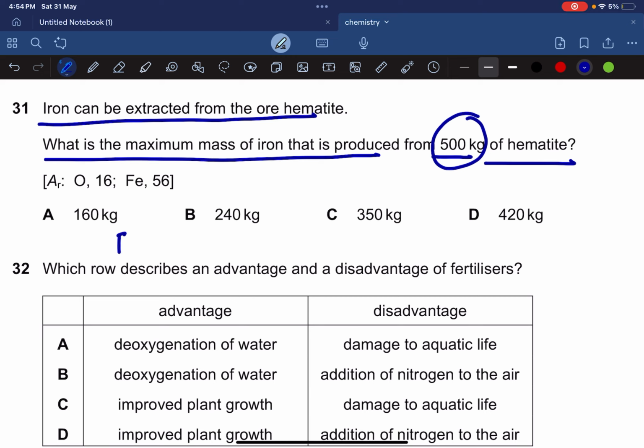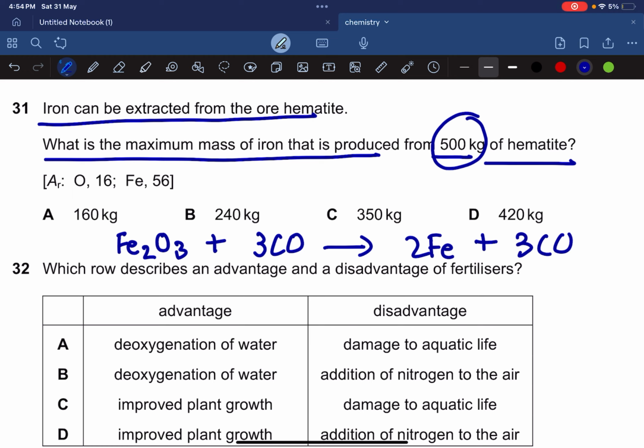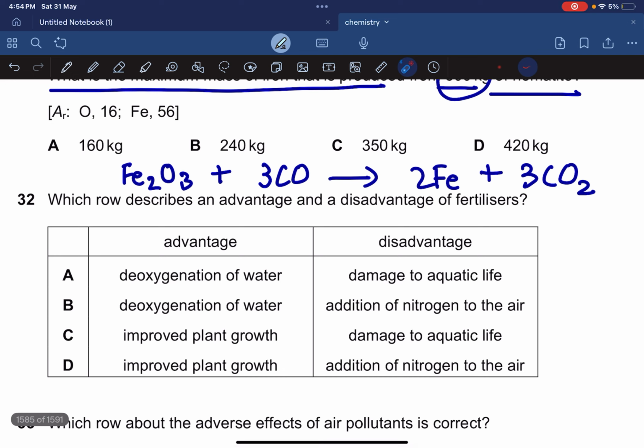So the equation is, you have Fe2O3 plus 3 carbon monoxide, you form 2Fe plus 3 carbon dioxide. So that's the equation. And now you got to write a balanced equation. After that, you got to see the mass of this and this. So firstly, I have to take out the Mr of Fe2O3 to see how much of Fe2O3 we have.